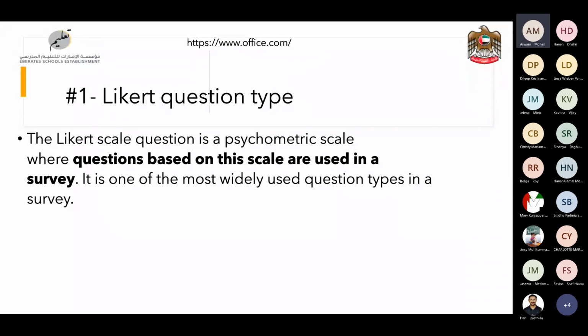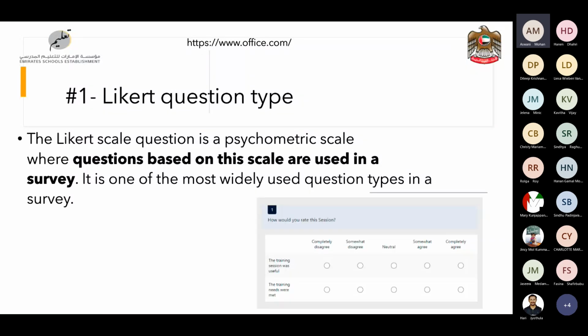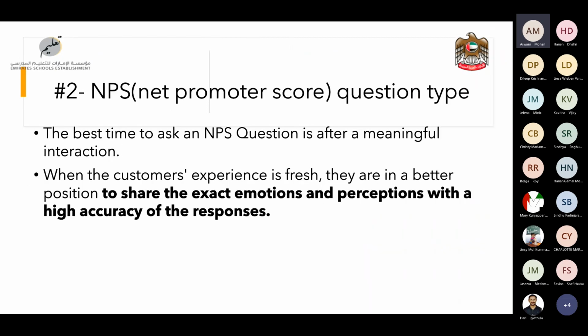Before we move on, this is an example of the Likert question type. This is a kind of table arrangement where you can see the statements in rows and the options appear as columns. The next question type is NPS. NPS is short for Net Promoter Score, which is again a simple questionnaire actively used to measure customer experience or satisfaction.